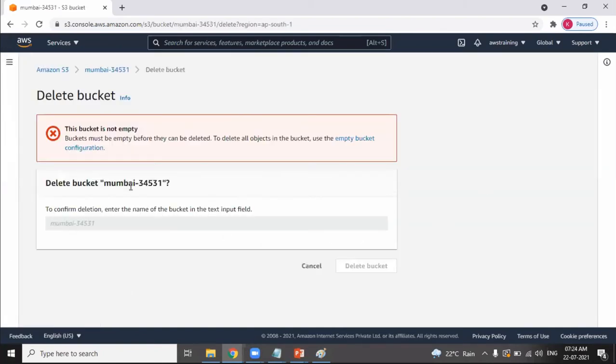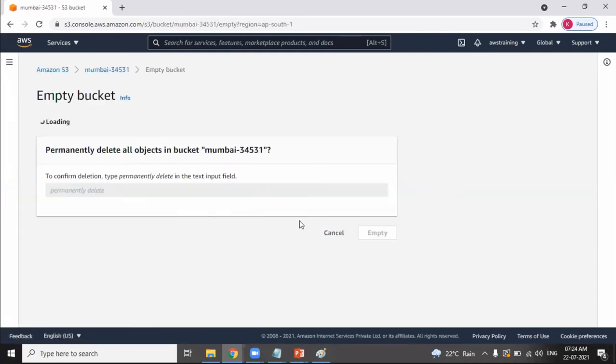Let's delete the Mumbai bucket. Let's make it empty first.